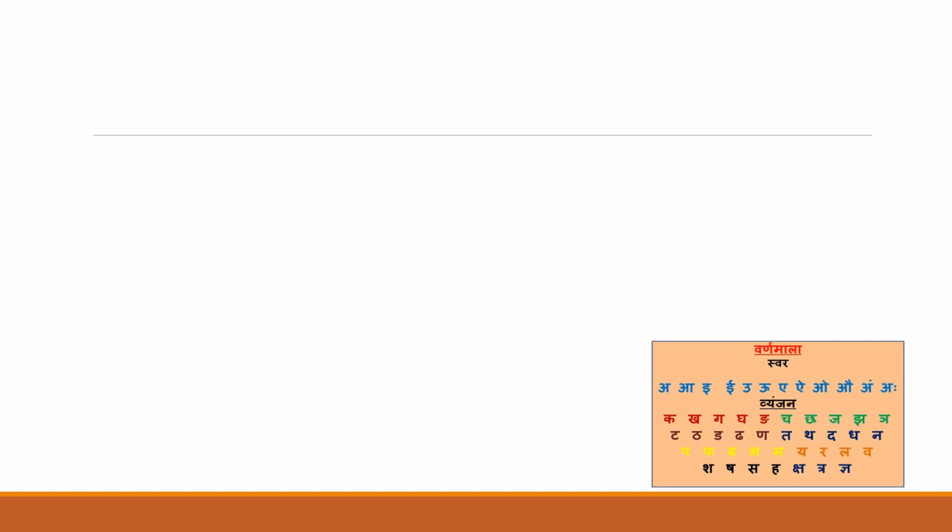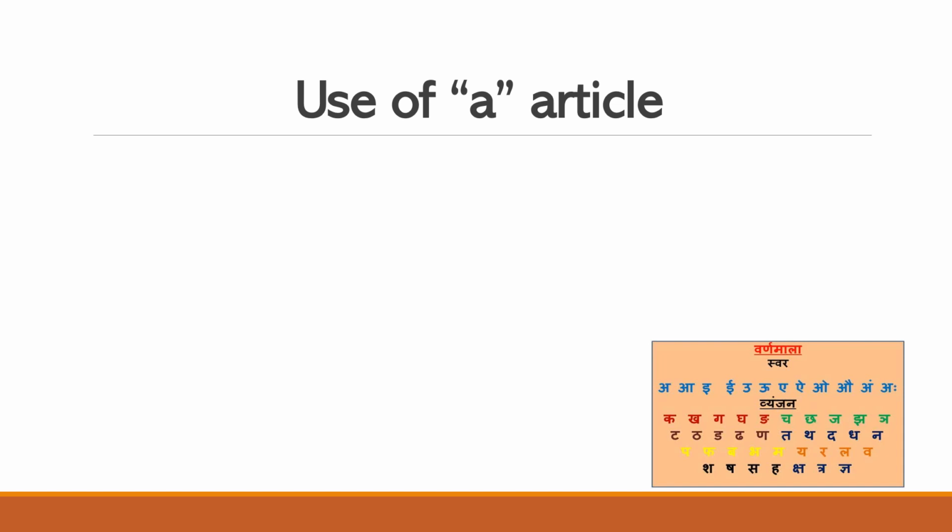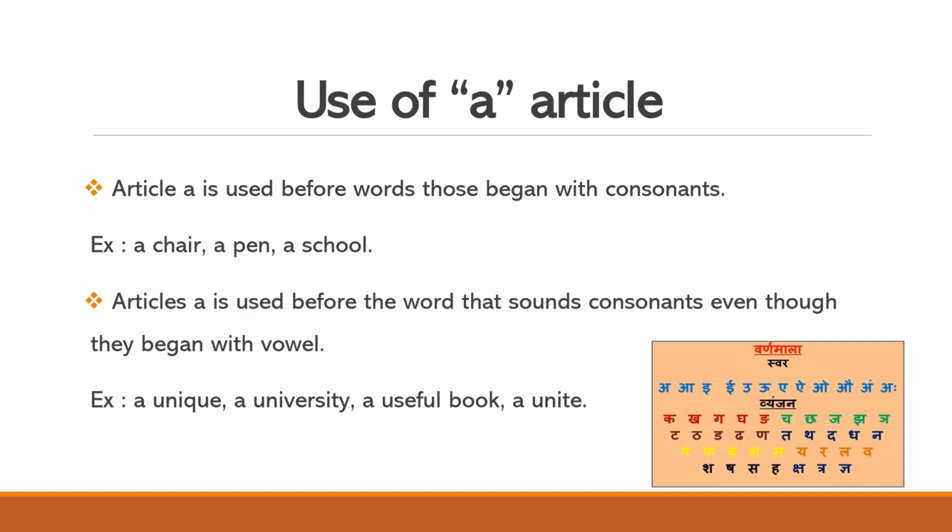Now first we will see the use of the article a. But you might be wondering why I am using Hindi Varnamalas here. With these Hindi Varnamalas, I have a very good trick to understand the articles. Let's see now. Article a is used before words that begin with consonants. Somewhere we heard the word consonants, right? I have made a video on vowels and consonants in a previous video. I have mentioned the link in the description below. You can refer to it for better understanding. Okay, coming to the slide.